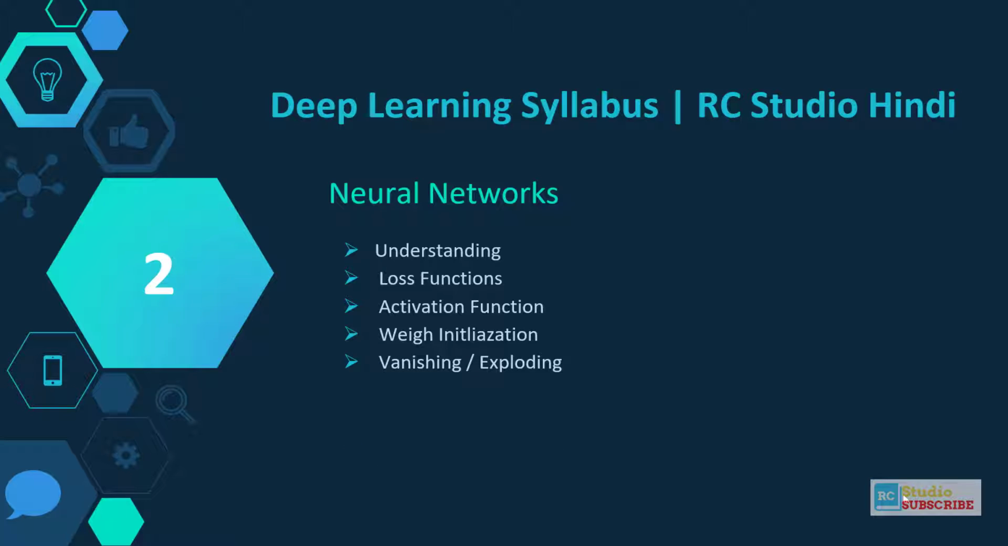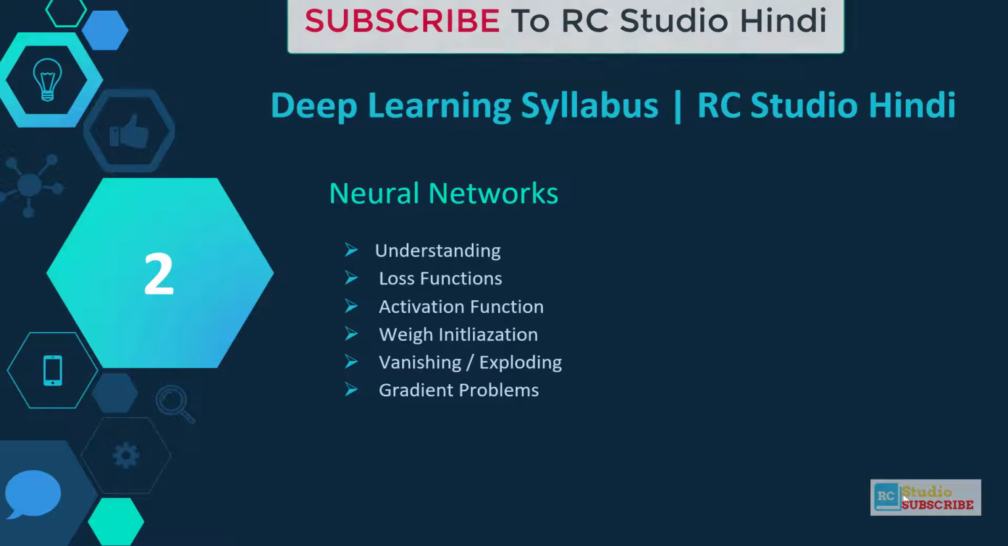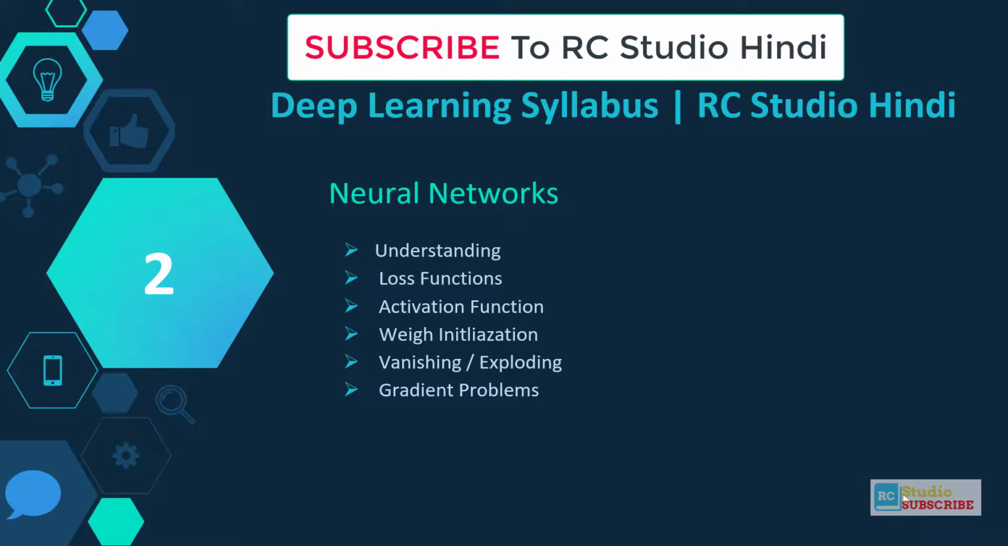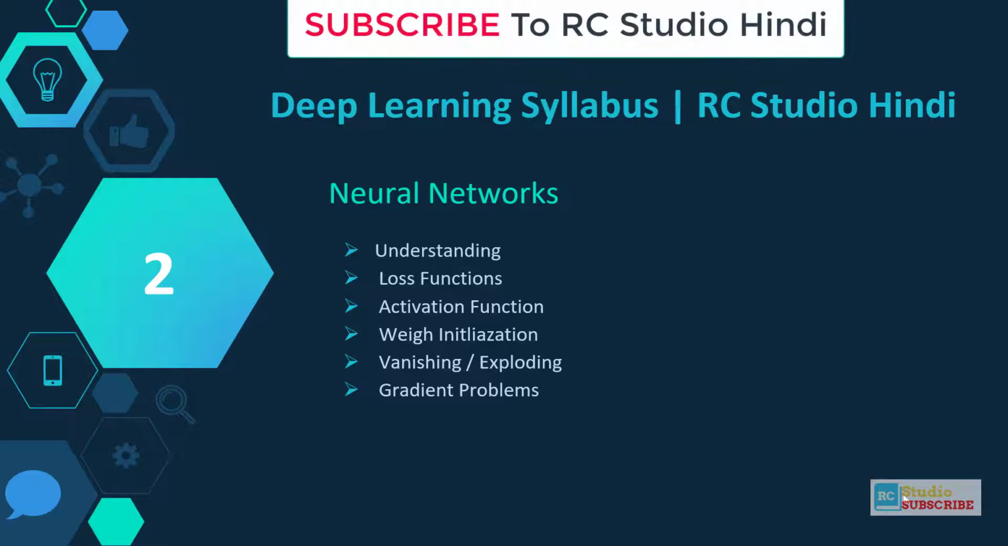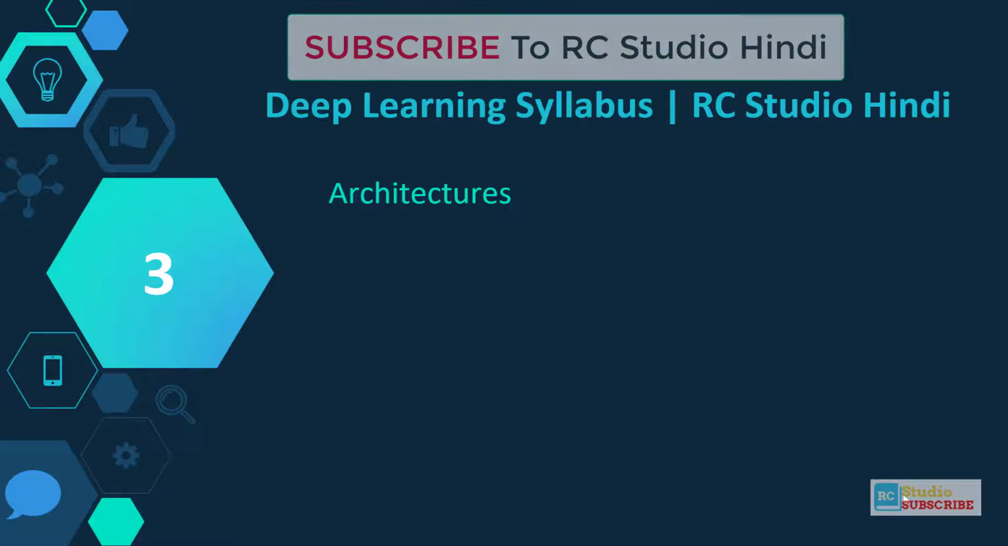Then move to the other point, which is vanishing and exploding gradient problems. What is vanishing, what is exploding, and what do you mean by gradient problems? You have to understand each and every concept. You will almost complete neural networks if you understand what a neural network is, what the uses of neural networks are, what the concepts in neural networks are, and which concepts are very important for us. Then we are going to move to another point.